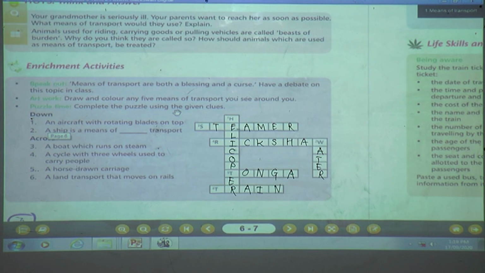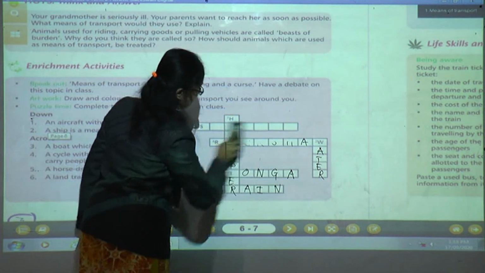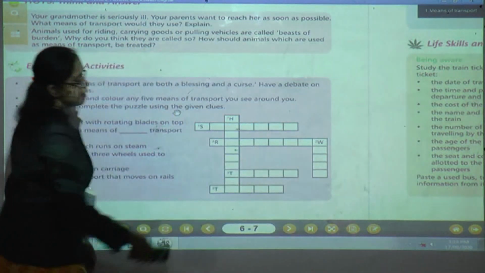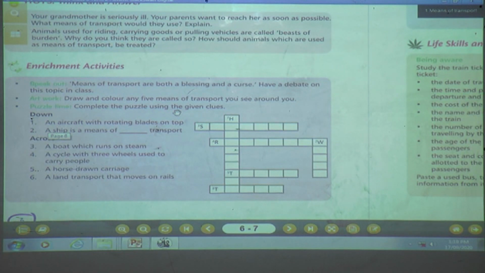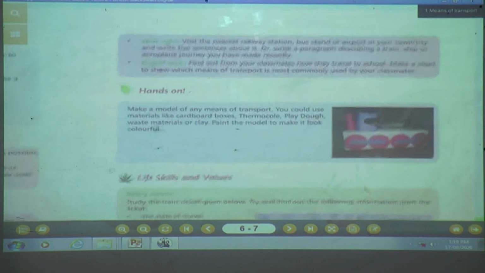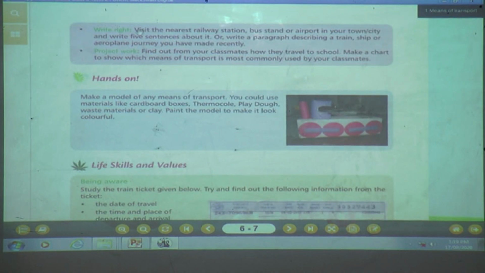Okay, children? Shall I erase? Done? Next page. Okay, children? Take out the next page. Visit the nearest railway station, bus stand or airport in your town or city and write 5 sentences about it. Or write a paragraph describing a train, ship or aeroplane journey you have made recently.